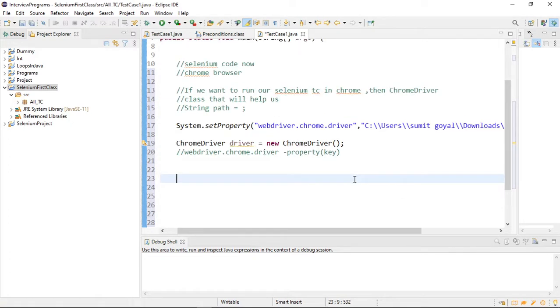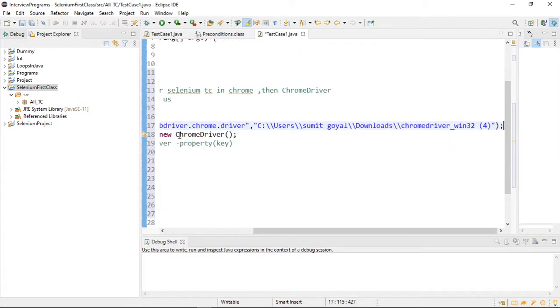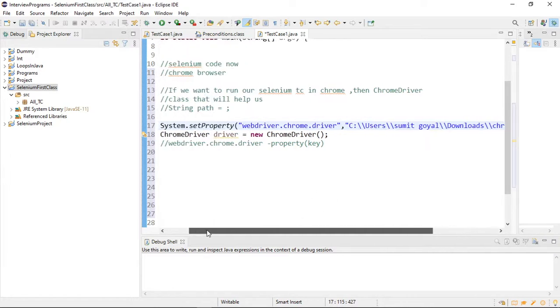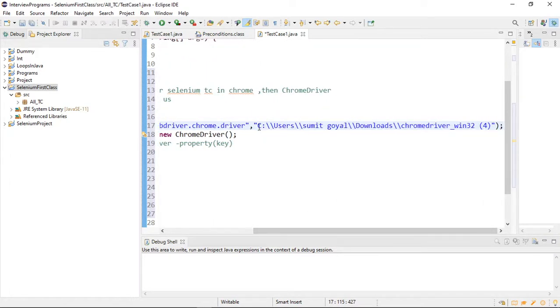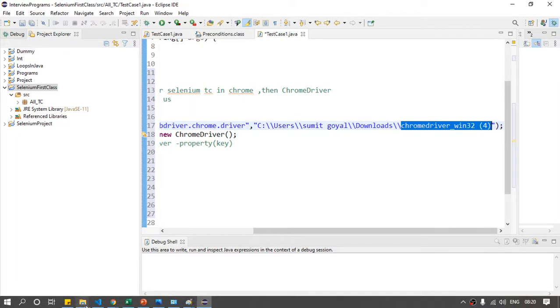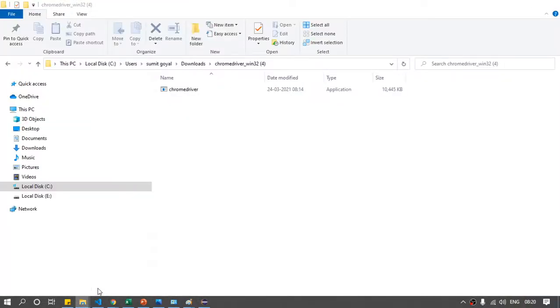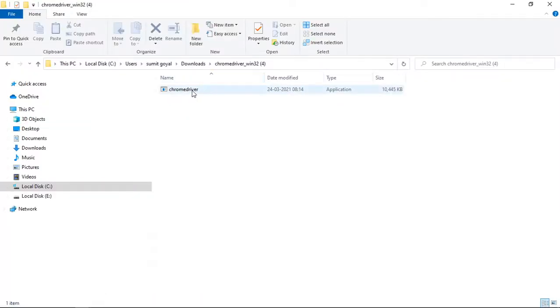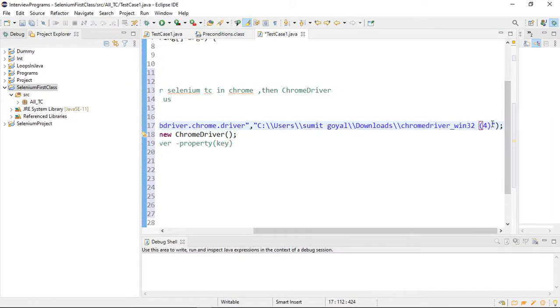Okay. So basically, here there is one mistake I made. After providing the complete path, you also have to mention the file name. My file is present inside this folder, so I will copy the file name and provide it here.